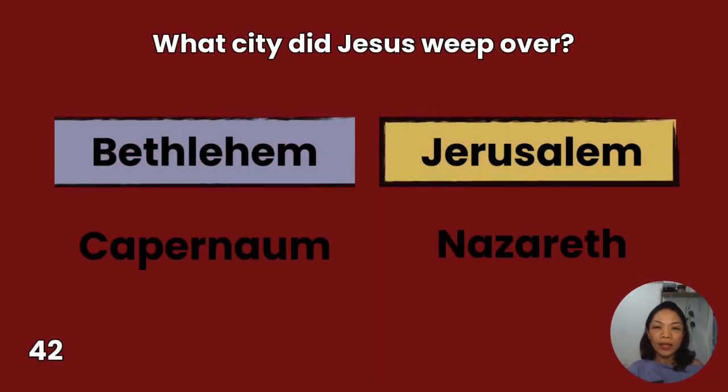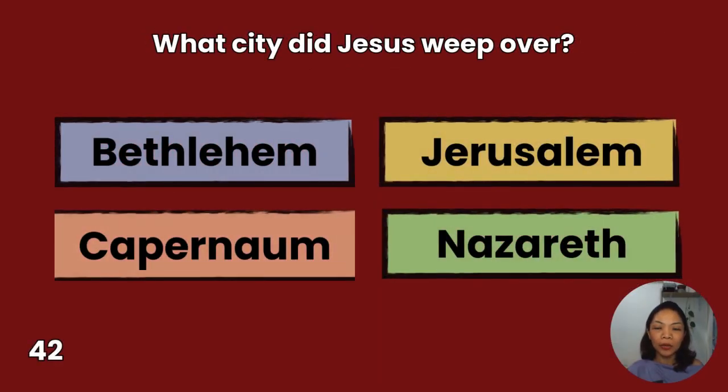42. What city did Jesus weep over? Bethlehem, Capernaum, Jerusalem, Nazareth. You have 10 seconds to answer.